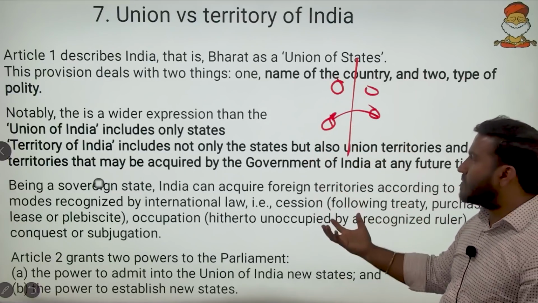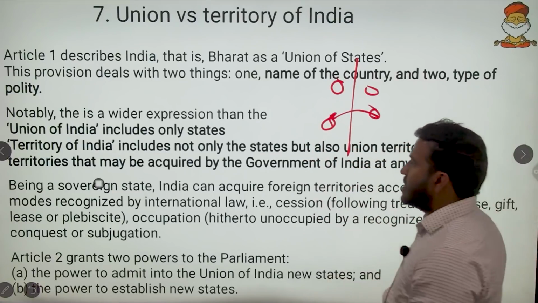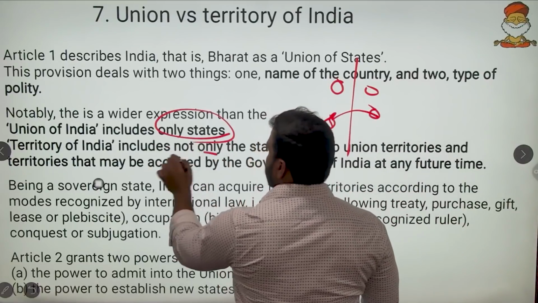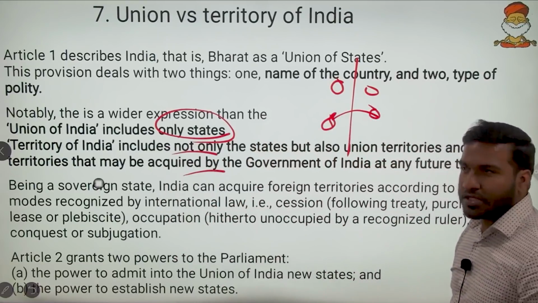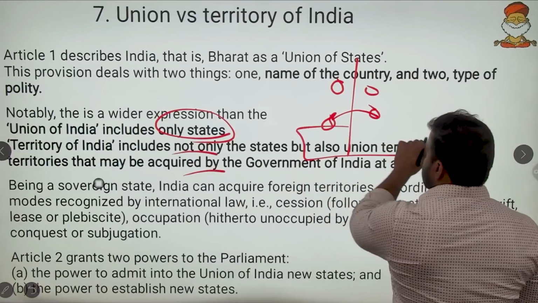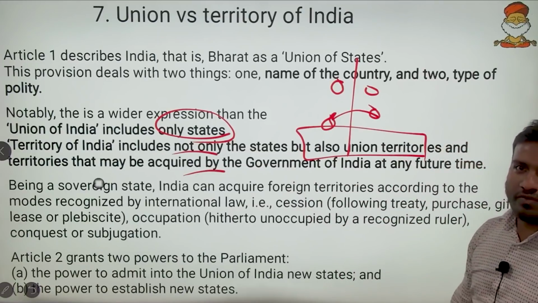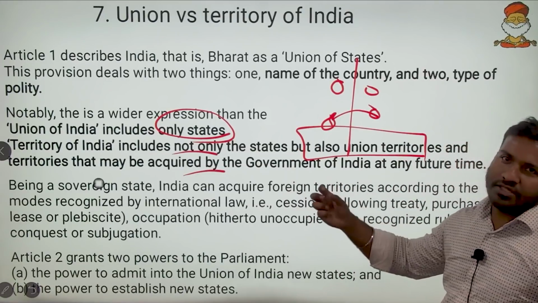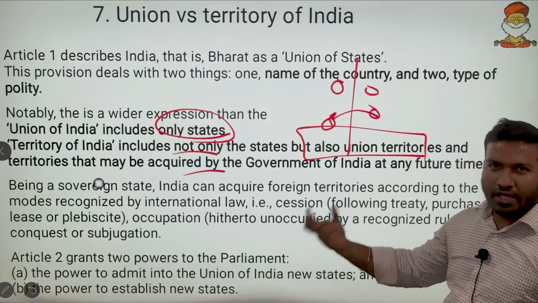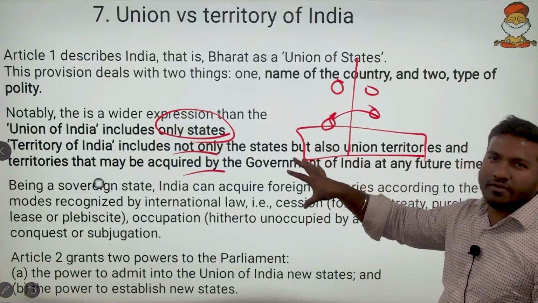A simple concept: Union of India is only the states, but Territory of India includes both the states as well as union territories. So union territories are the added ones here. Only a small concept that we had to discuss.